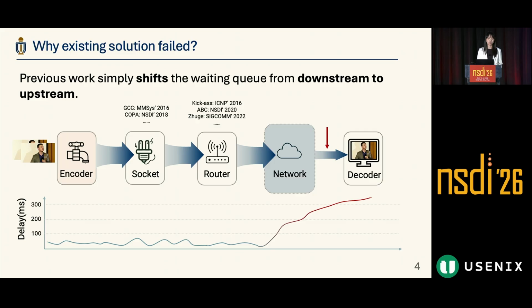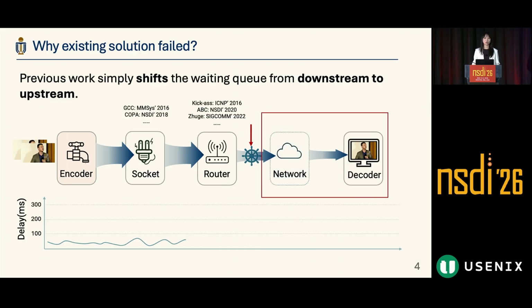There are many works trying to solve these problems in different network components, but they didn't fully solve the problem. Why? Let's take the router as an example. The works on the router make routers more sensitive to network changes. When the network bandwidth is reduced, the router is more sensitive to it and quickly adapts.